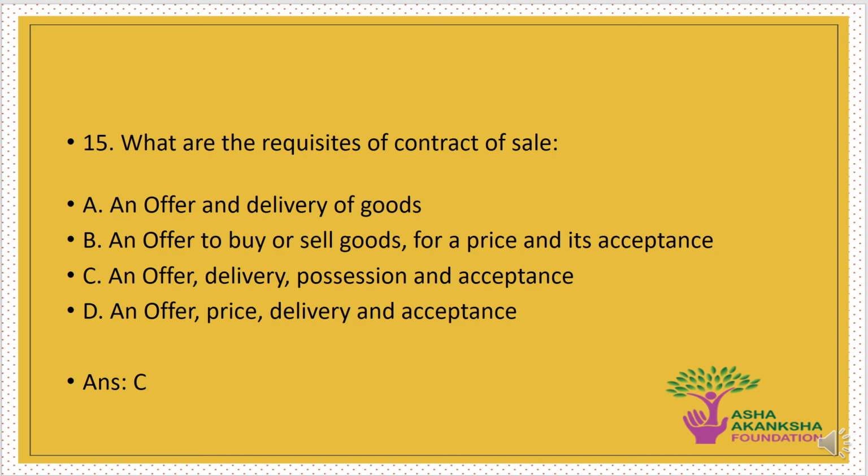The next question is, what are the requisites of a contract of sale? Options are A. An offer and delivery of goods, B. An offer to buy or sell goods for a price and its acceptance, C. An offer, delivery, possession and acceptance, or D. An offer, price, delivery and acceptance. The correct answer to this question is option C, that is, the requisite of a contract of sale is an offer, delivery, possession, and then acceptance.